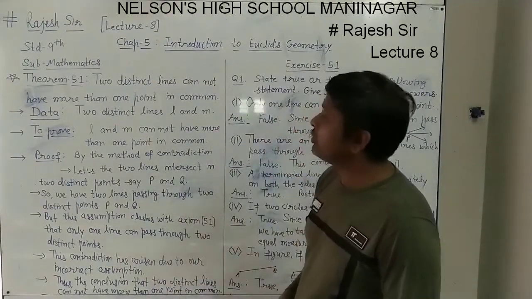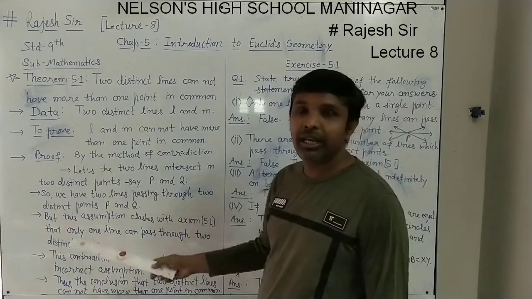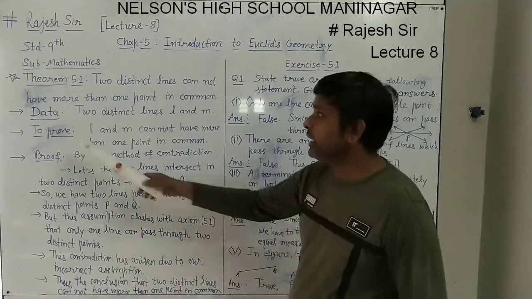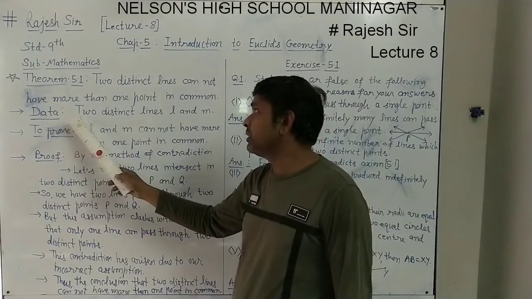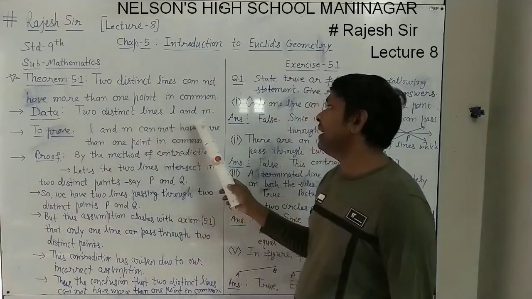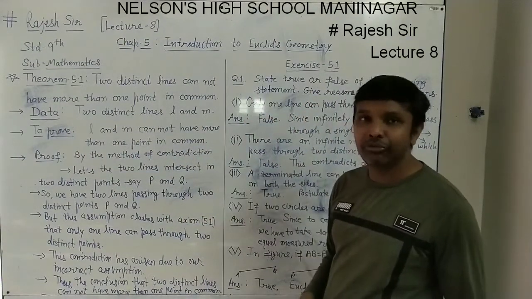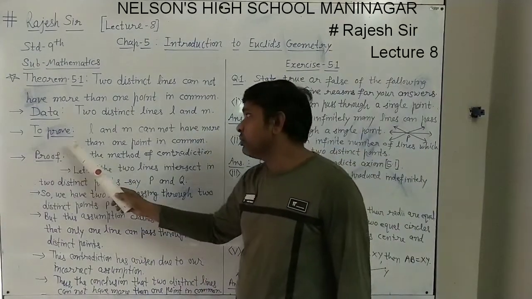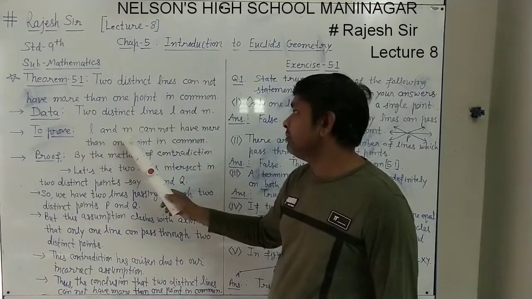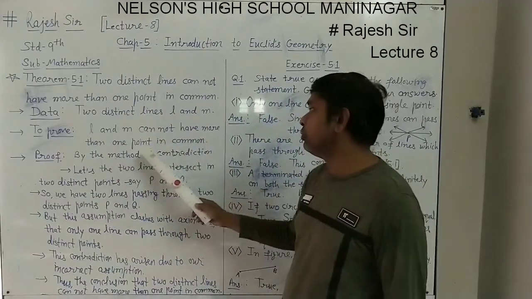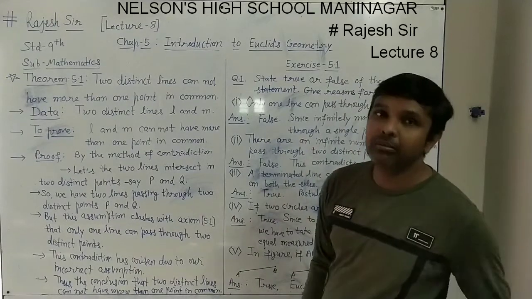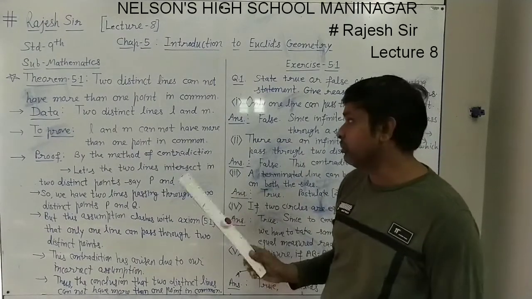To prove this stepwise, as in the last lecture also we have seen, first we will write the data, means the given thing: let the two distinct lines be L and M. Two distinct means two different lines L and M are given. What to prove? That these two distinct lines L and M cannot have more than one point in common. Means they will have only one point in common; more than one common point will not exist.